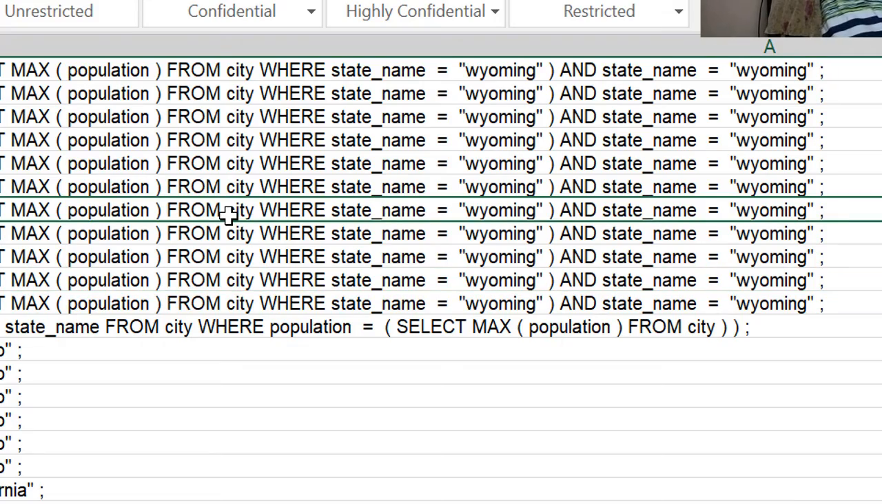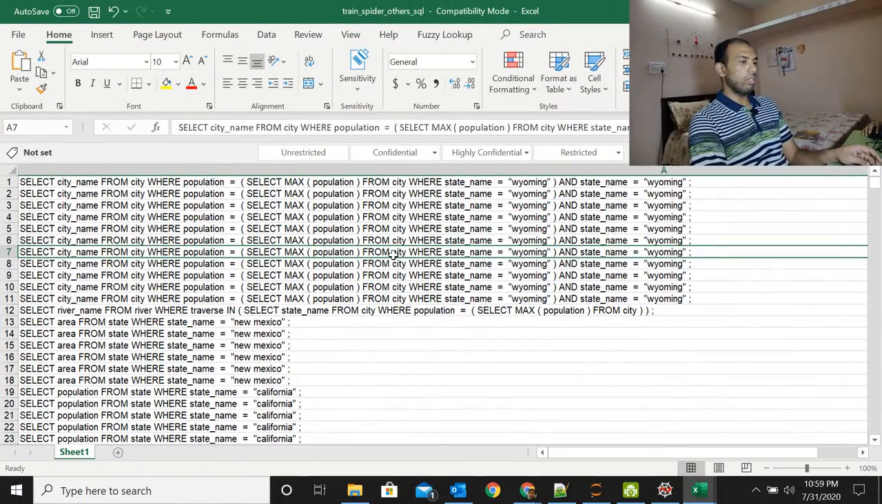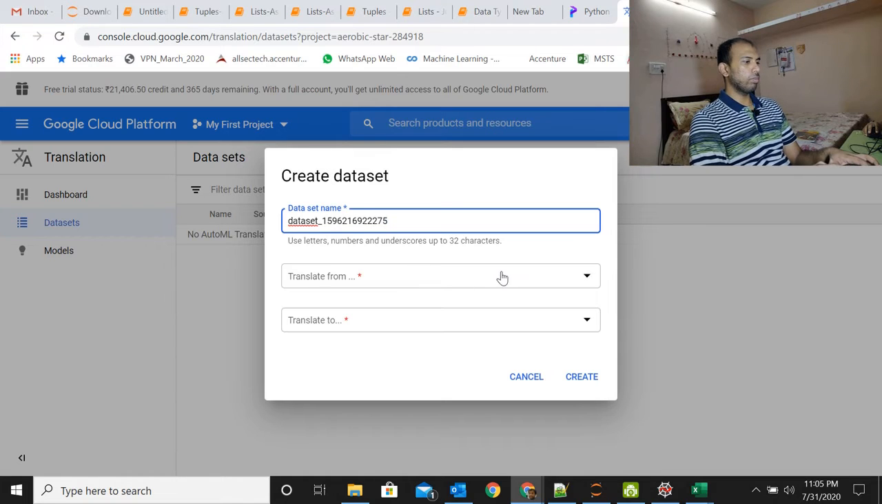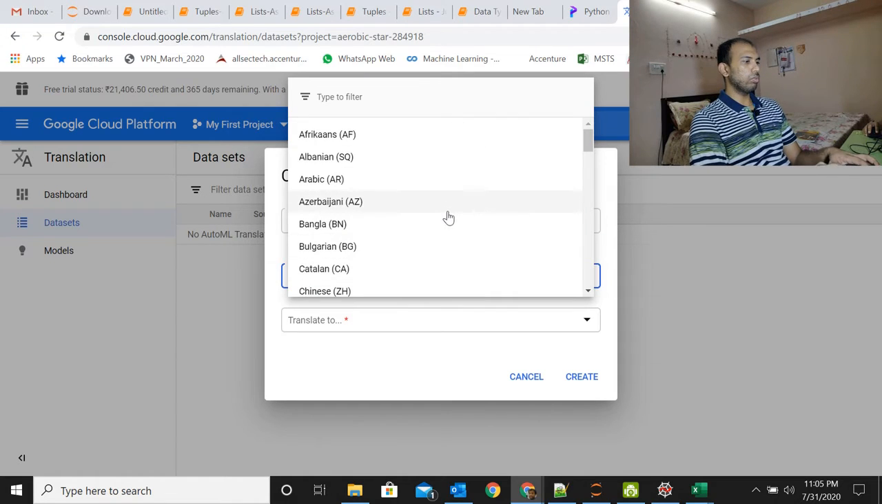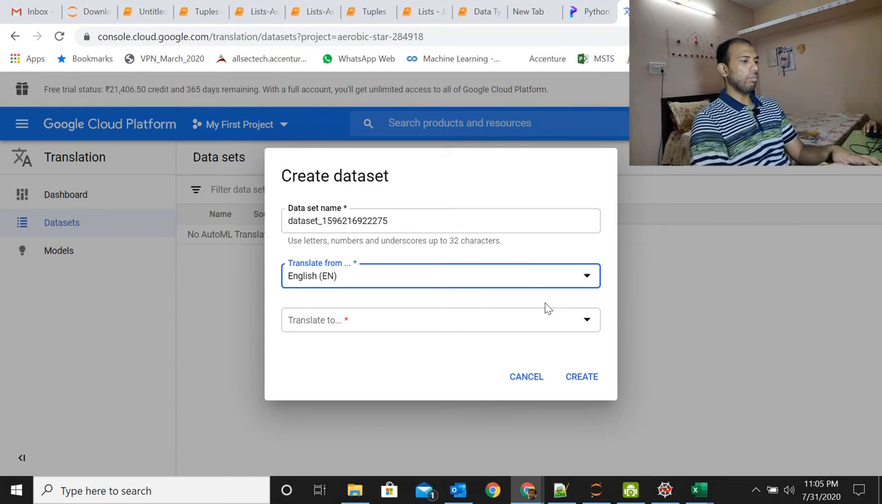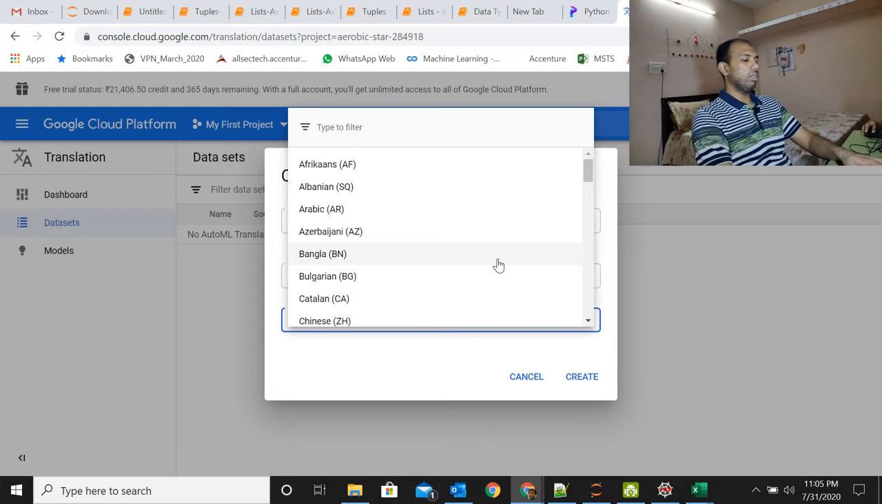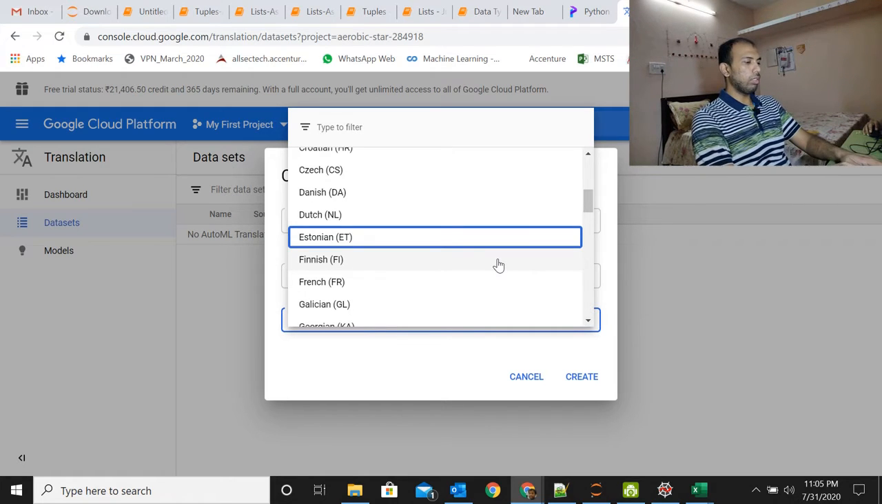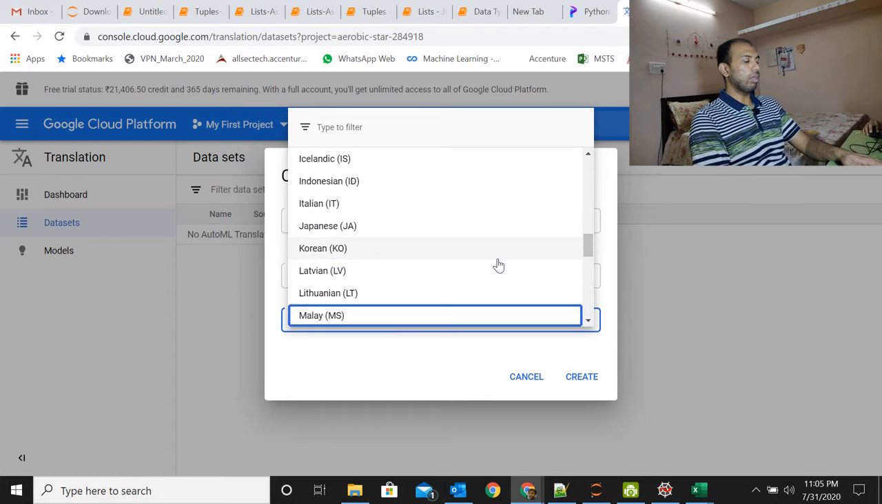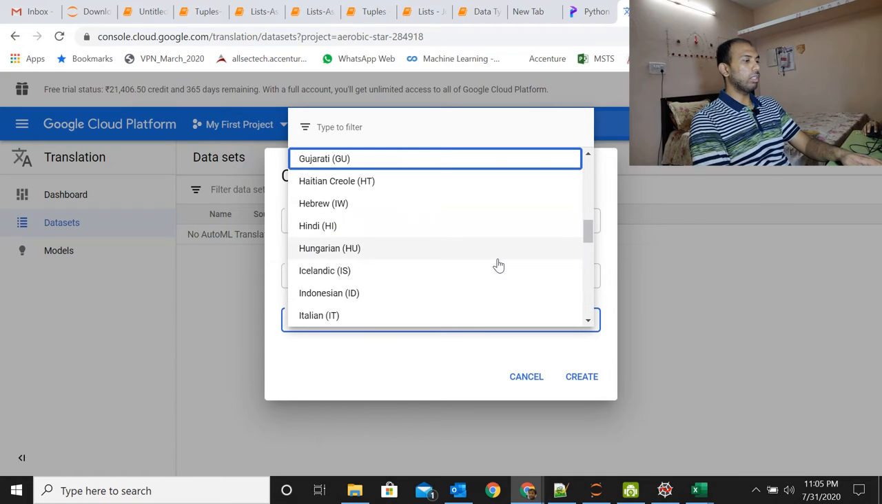So we got our dataset. Let's go ahead and upload it into our cloud service. I'm back in the Google Cloud platform, so let's go ahead and create a dataset. It expects us to pick one of these languages. Since we are not actually translating human languages as such, we are converting a human language into a machine language.